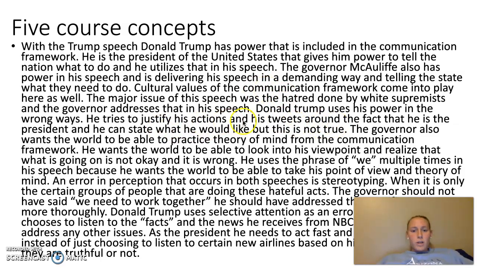He tries to justify his actions and his knowledge of tweets around the fact that he is the president and he can state and look at what he would like, but that is not true. Cultural values of the communication framework come into play here as well. The major issue of the speech was the hatred done by white supremacists, and the governor addresses that in his speech.